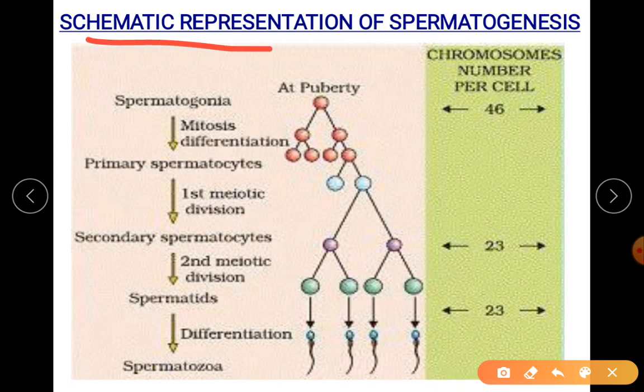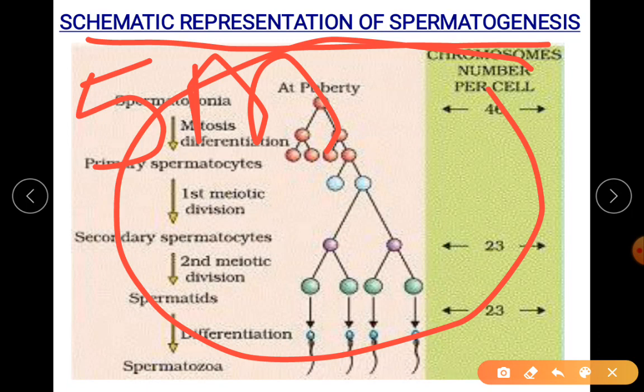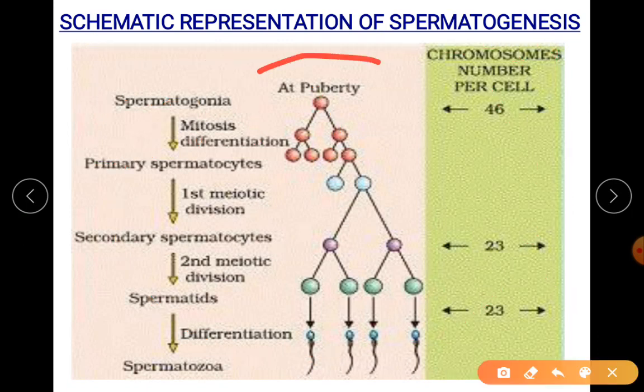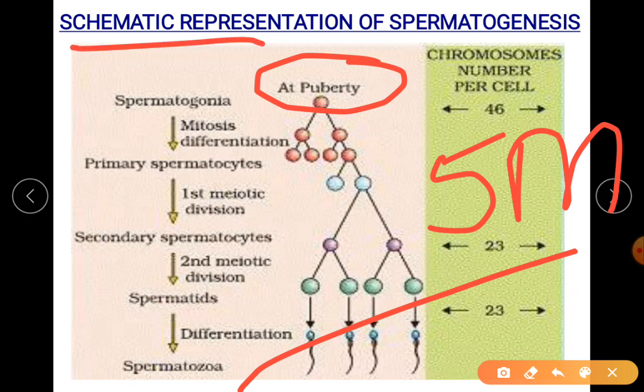The schematic representation of spermatogenesis is a 5-mark question. You have to explain the whole thing with the chromosome numbers. Please remember to write this. It begins at puberty. So see that you are including all of this to get full 5 marks. So you are giving a clear picture, a schematic representation, in your answer.